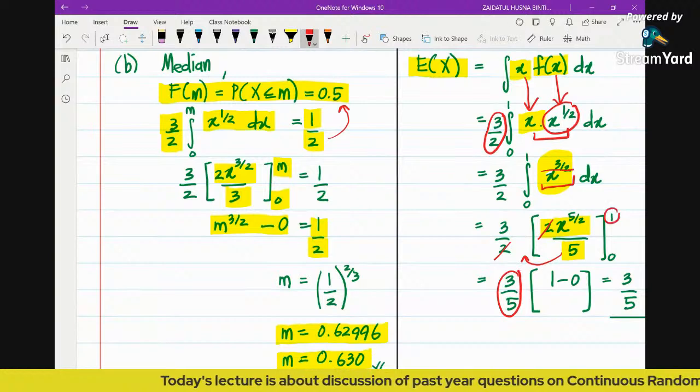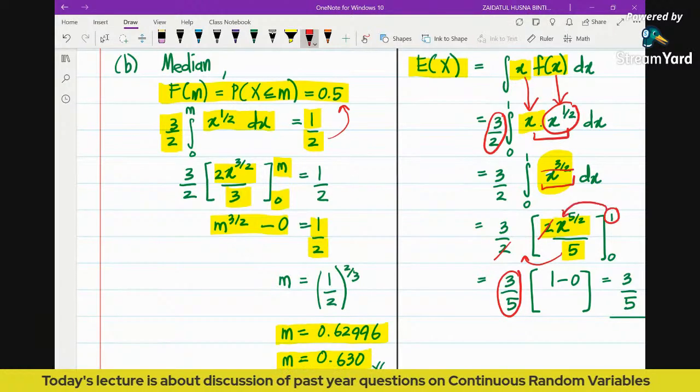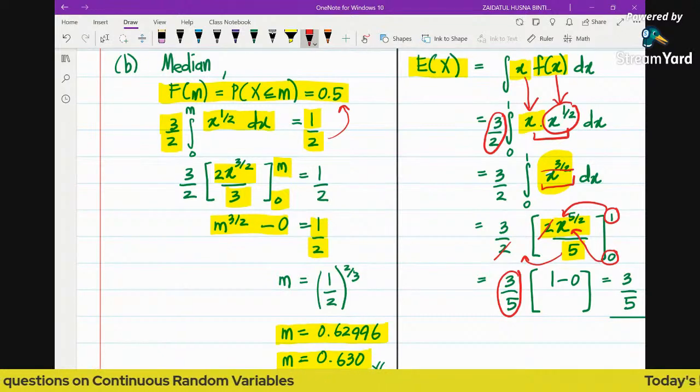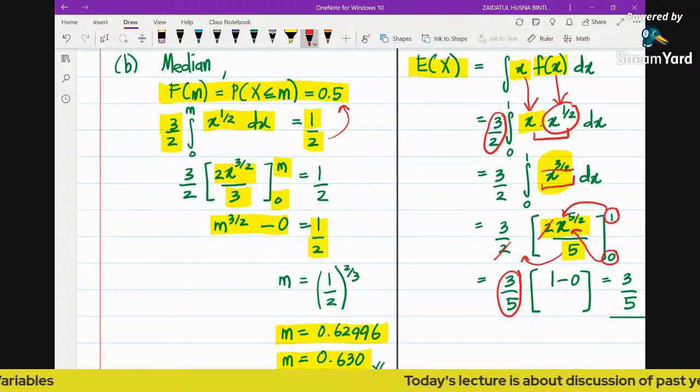And then we substitute limit 1 into this function. So 1 power of 5/2 is 1. And then 0, we substitute into this. So 0 power of 5/2 is simply 0. And then you will get the answer as 3/5. So this is how to solve.